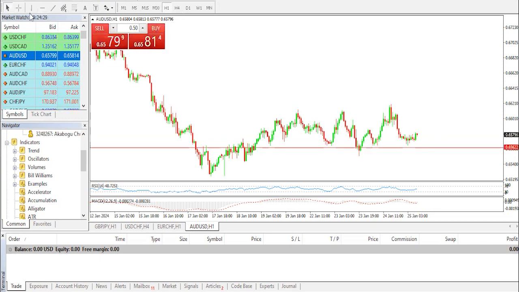Having our landmarks of ranging buy setups. So you buy when it's low and you sell when it's high. So that's our technical analysis on today's currency pair, AUD/USD. Now let's move over to the stock markets.